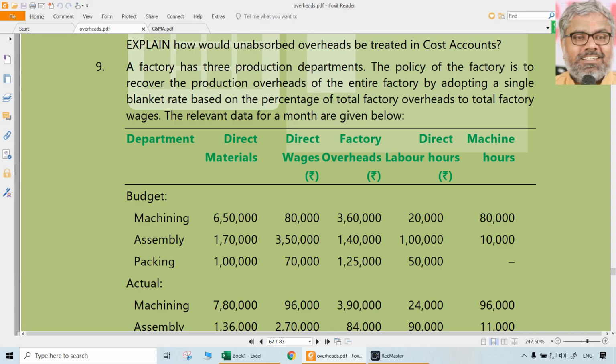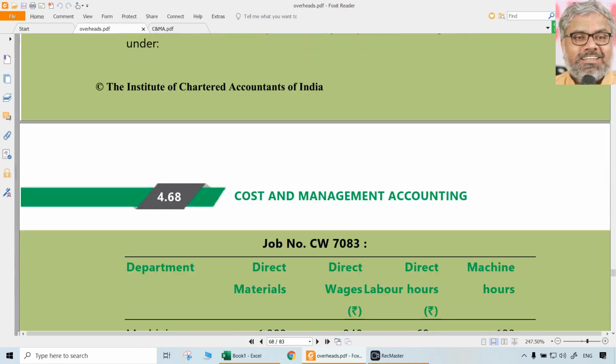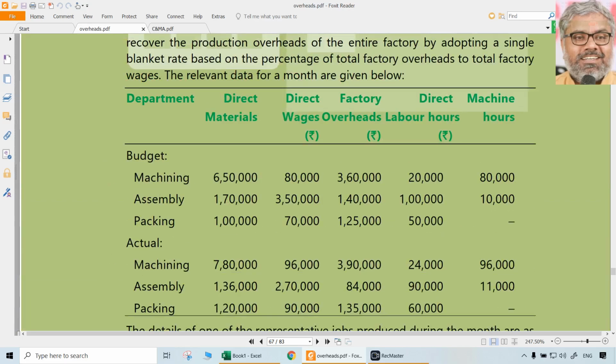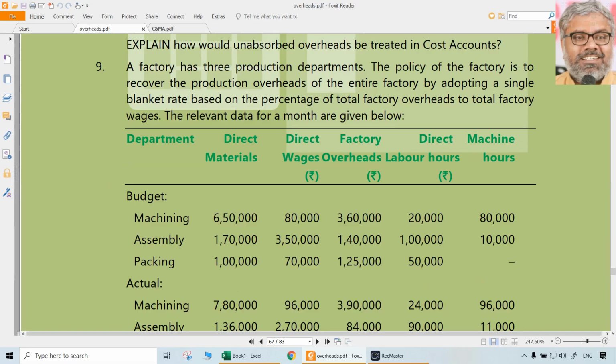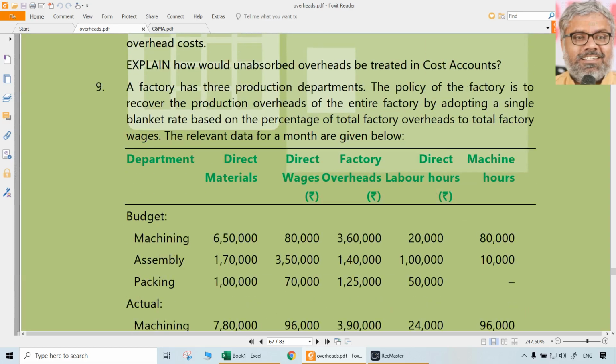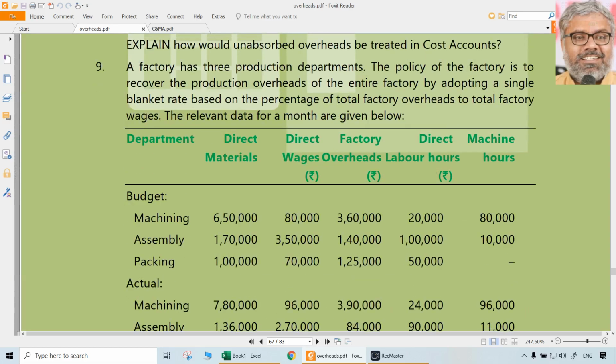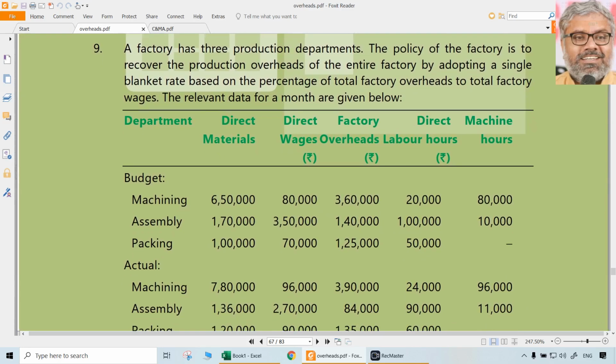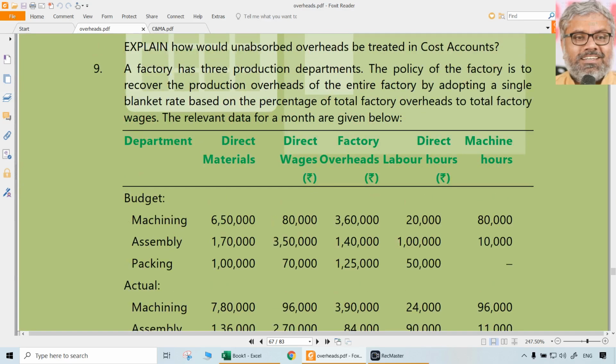That is the objective of ABC. So the ninth question could even be considered as a precursor for ABC, though it is not actually ABC. These people are using something else, and we have to just suggest a better thing. They are so lethargic that they don't even use absorption costing properly. So let's read the question carefully. Ninth question: a factory has 3 production departments.